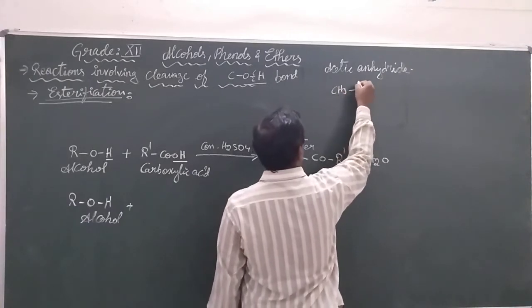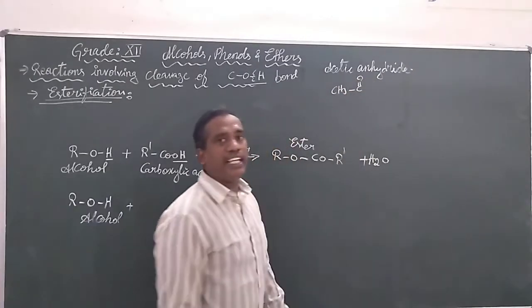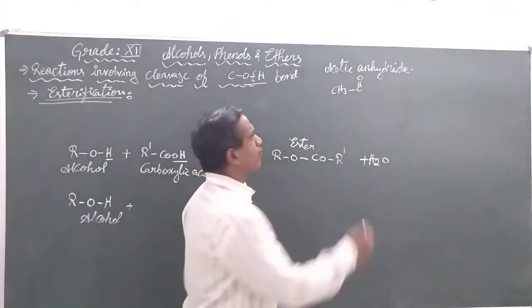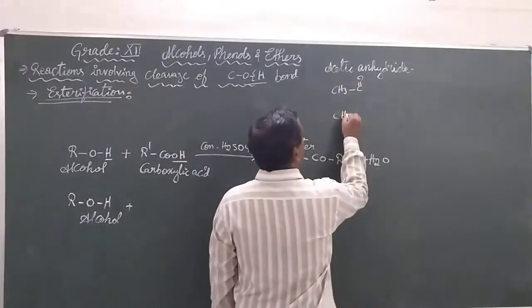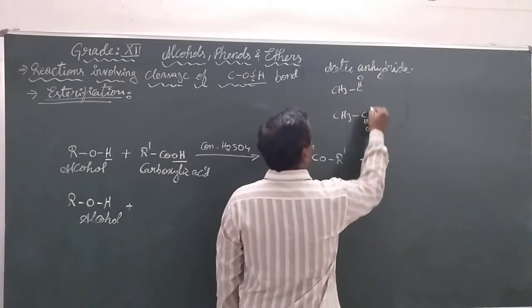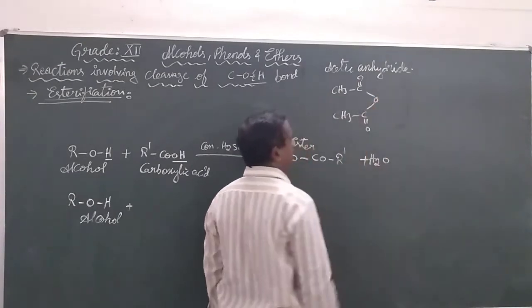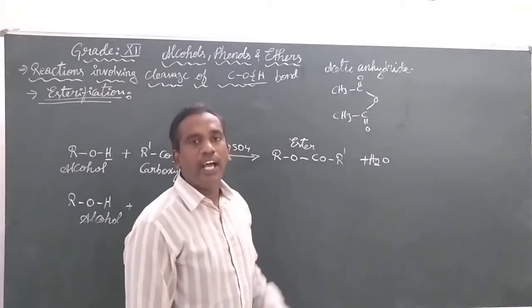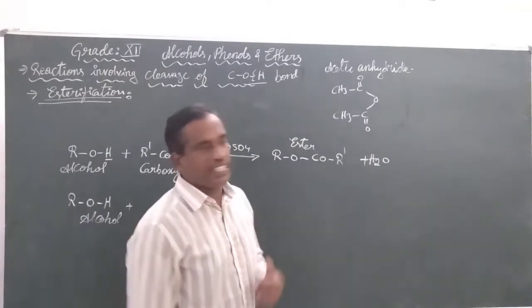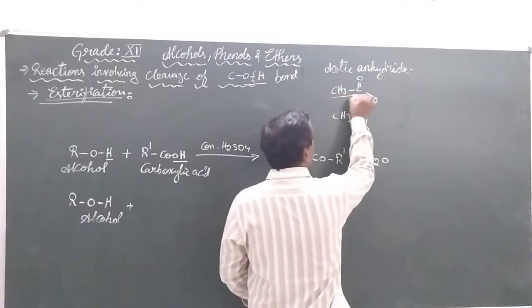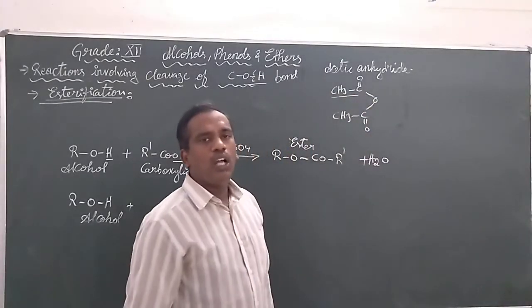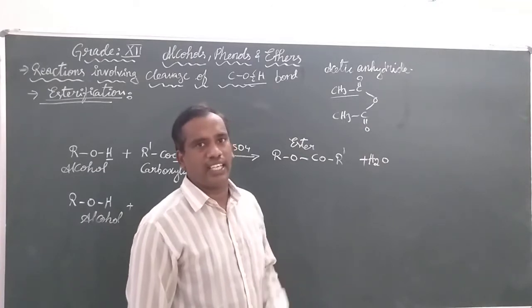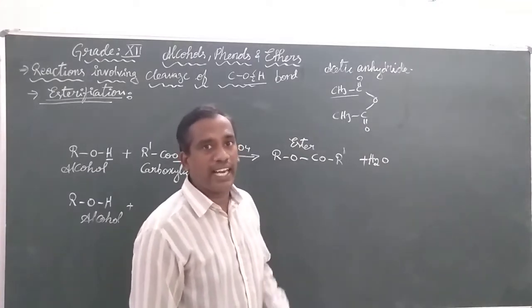We can observe this is the acetyl group, CH3 C double bonded O. When two acetyl groups are bonded with an oxygen, they form the anhydride, generally called acetic anhydride.